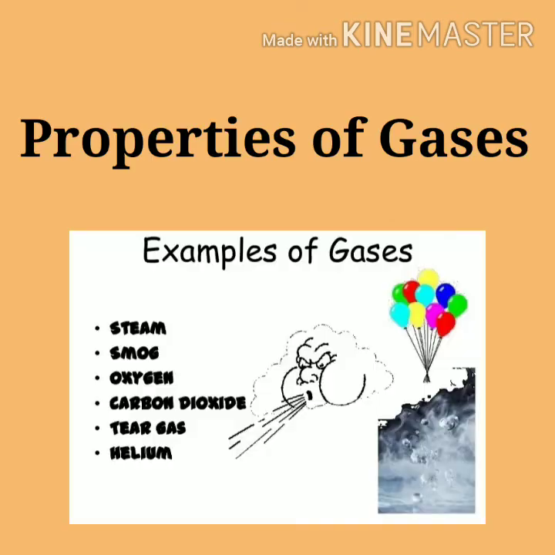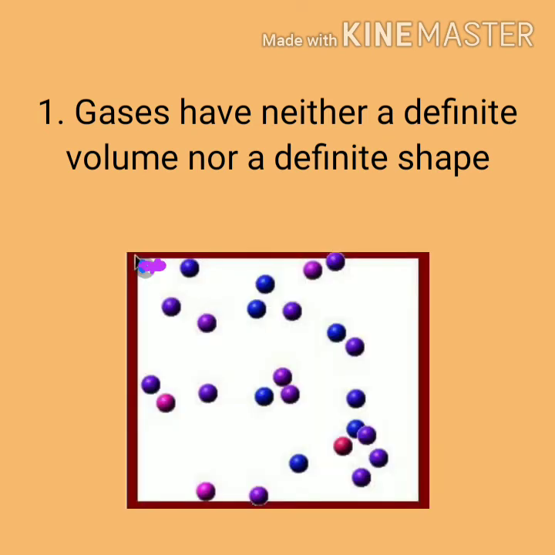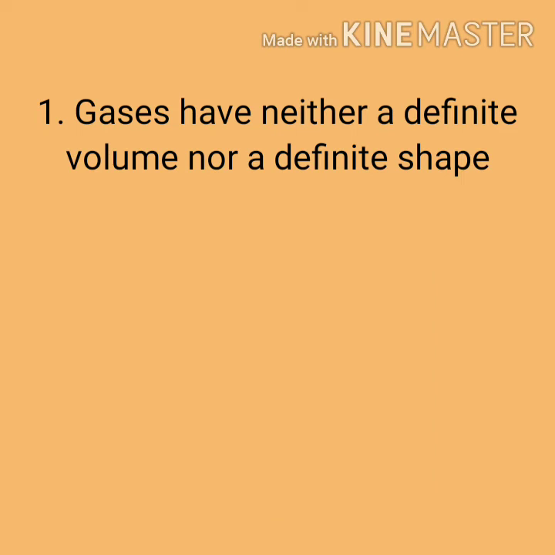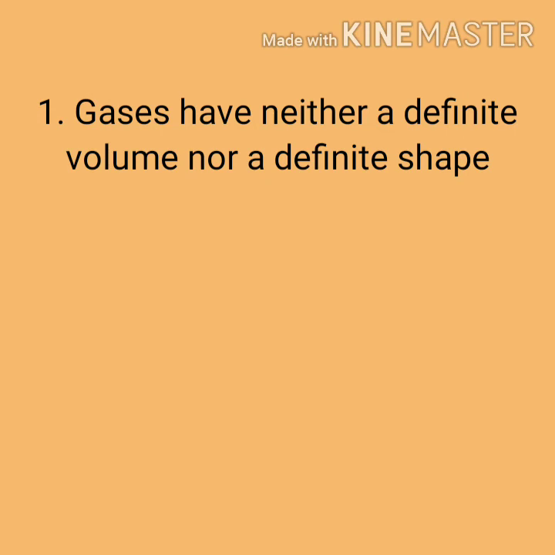After talking about all this, now let's see the properties of gas. It is a bit different. Gases have neither a definite shape nor a definite volume. Why? Because the intermolecular space in a gas is maximum and there is negligible or almost no intermolecular force of attraction between the molecules. Therefore, molecules move freely all around in a closed container and fill the entire space irrespective of its shape or size. Gases take the shape and the volume of the container they occupy.